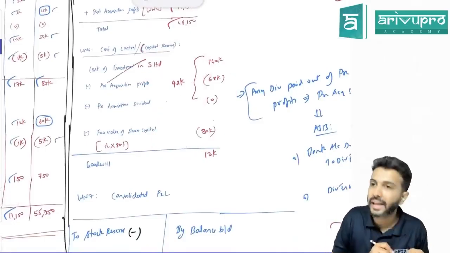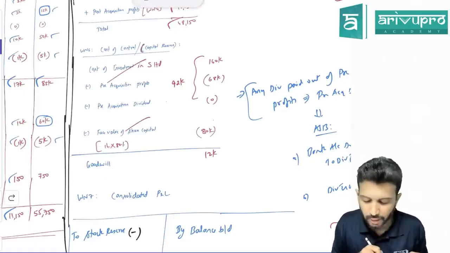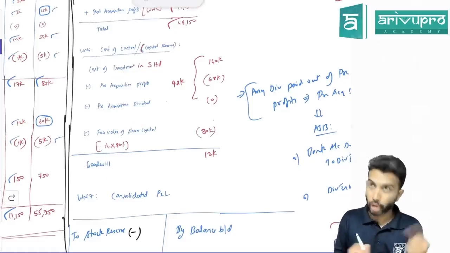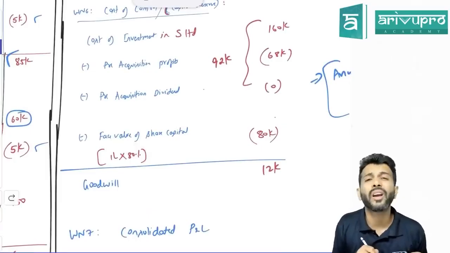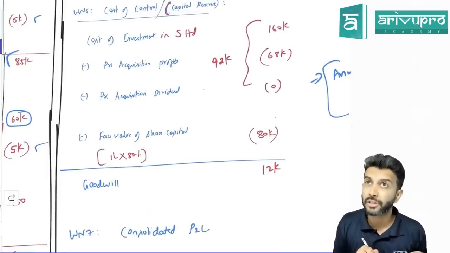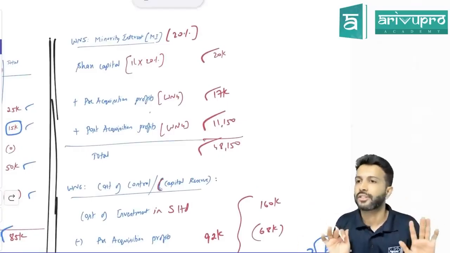So investment also will get cancelled. Face value of share capital also will get cancelled. Instead of that, what will come? Goodwill will come. So is the entire share capital cancelled? No. I only considered 80%. Why? Holding company only owns 80%. So what about the other 20%? Give it to minority interest. That's the reason.